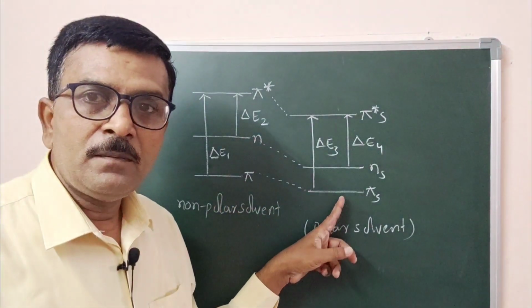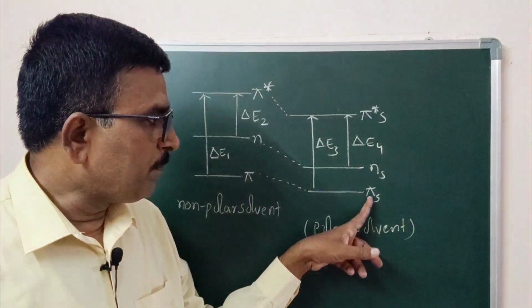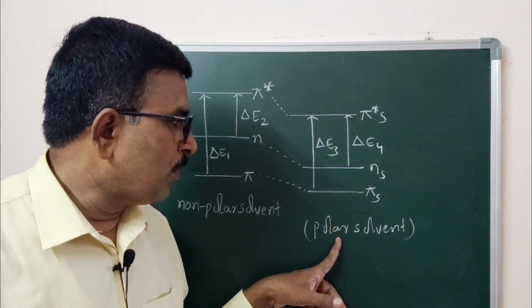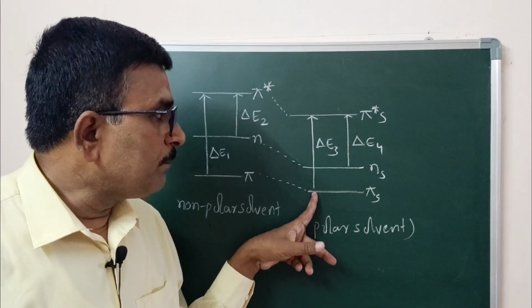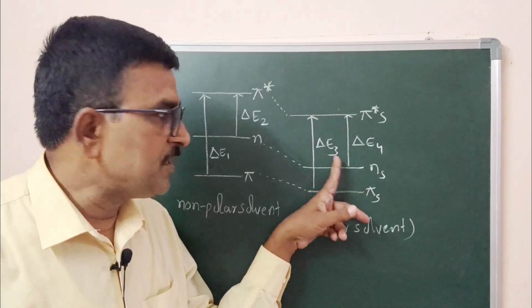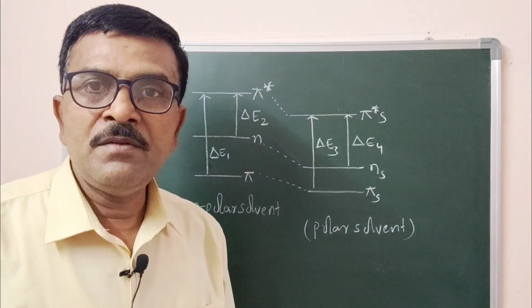Now coming to here, under polar solvent, the pi to pi star transition requires delta E3 energy, n to pi star transition requires delta E4 energy.